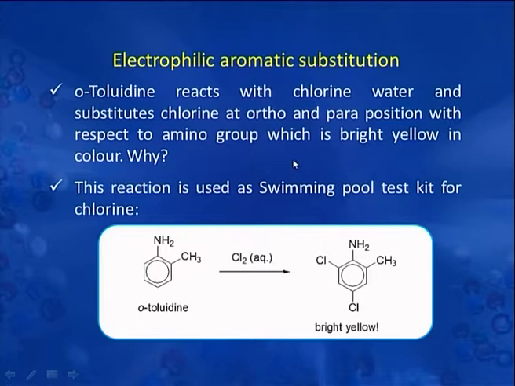Now, we will discuss the chlorination in orthotoluidine. Orthotoluidine reacts with chlorine water and substitutes chlorine at ortho and para position with respect to amino group, and the product formed is bright yellow in color, and that is why this is used as a swimming pool test kit for chlorine. That is, if we add this orthotoluidine in swimming pool, we can find out the amount of chlorine present in the water by the brightness of the yellow color. More the brightness, obviously there will be more of chlorine which will be converted into the corresponding chlorotoluidine.